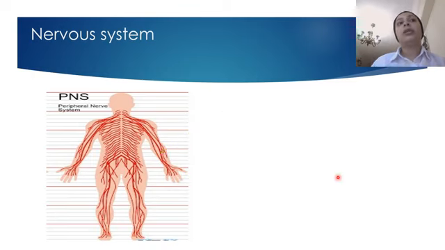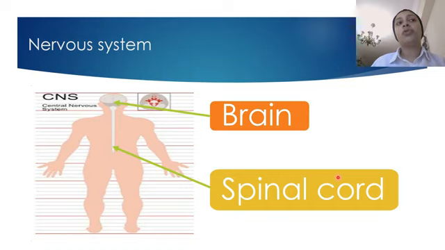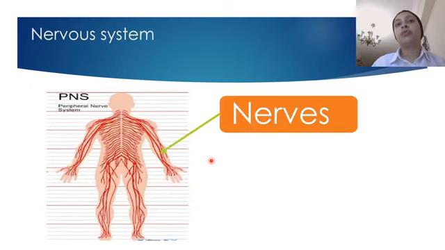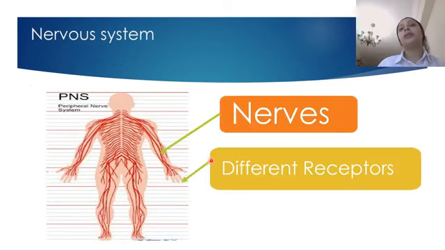Again, our nervous system consists of two parts. Central nervous system consists of brain and spinal cord. Peripheral nervous system consists of what? Nerves and different receptors spread along our body. Okay?